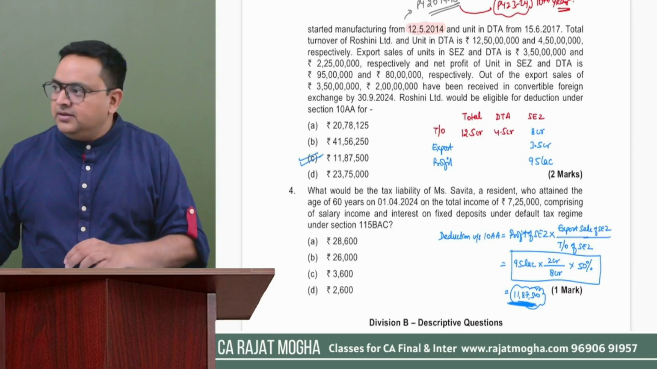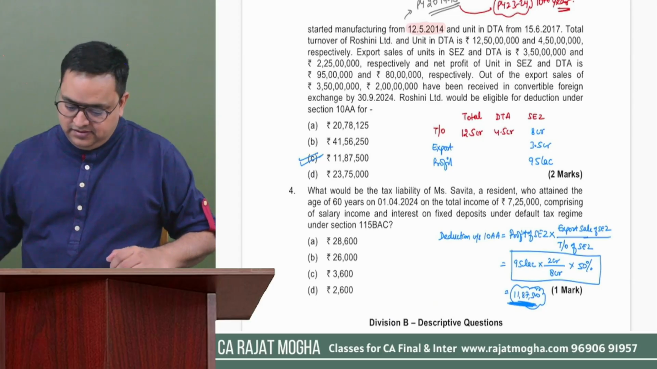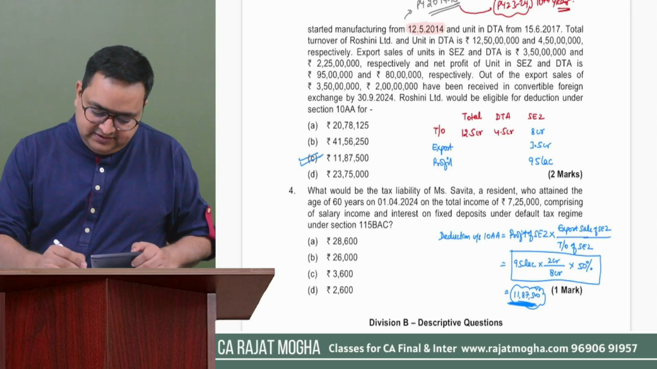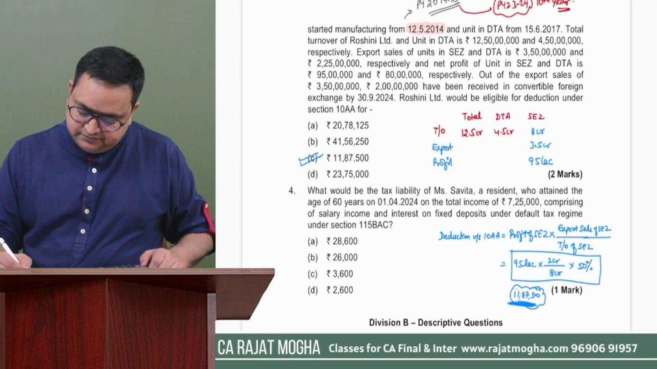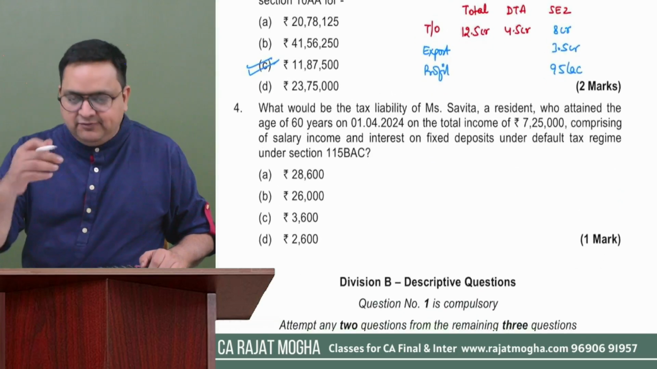Got it? If you would like to write it down, you can pause the video here and write it down. It was a good question. They have given us everything which is related to 10AA. Done. I'm erasing this part, because I have to solve question number 4 now. Last question of MCQ, then we'll come to descriptive.